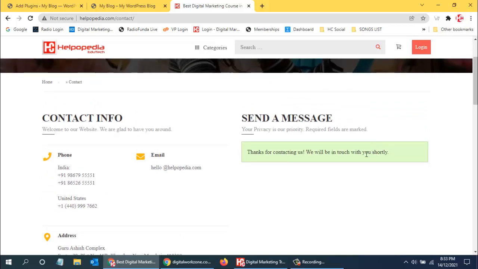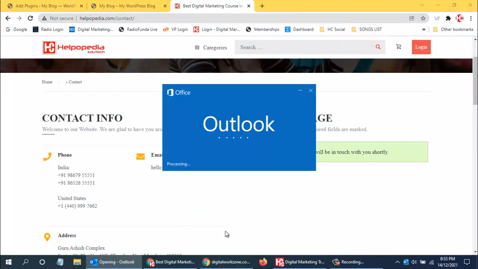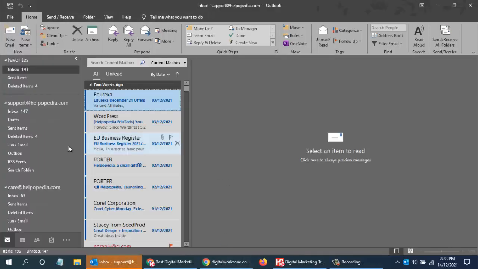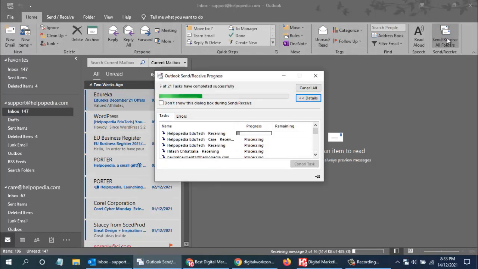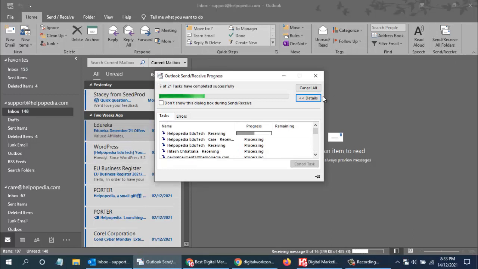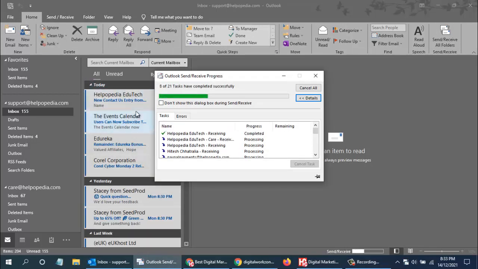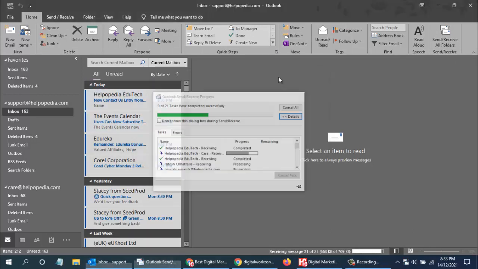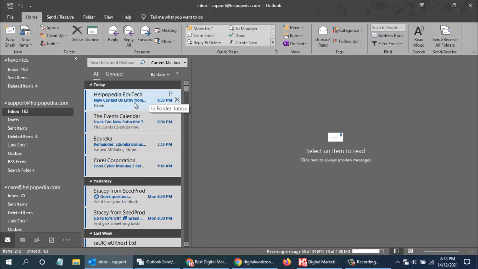Now when people submit the message, I will get that confirmation in my email. Let me see once I get it. So here you can see a new contact us entry form.